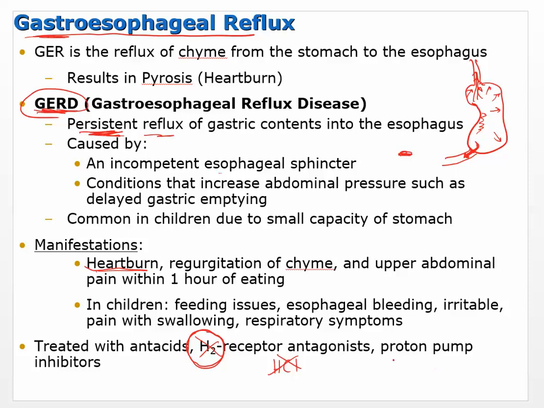Proton pump inhibitors like Prevacid or something like that will do the same thing. Okay, so those will stop the actual pump. So while H2 or histamine receptor antagonists will shut down the cells that are doing it, the proton pump inhibitor actually shuts down the pump. All of these things are going to reduce acidity. Okay, so they're going to reduce the amount of hydrochloric acid that's being pumped in. Okay, and just to make things confusing, that means they're increasing pH. Okay, so that's gastroesophageal reflux.